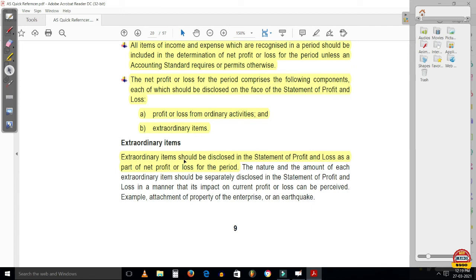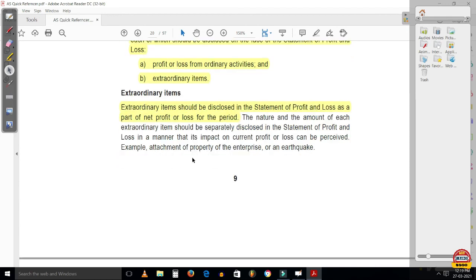What should be the treatment of extraordinary items as per AS5? If one of the options says that extraordinary items should be disclosed in the statement of profit and loss as a part of net profit or loss for the period, that option will be the correct option.